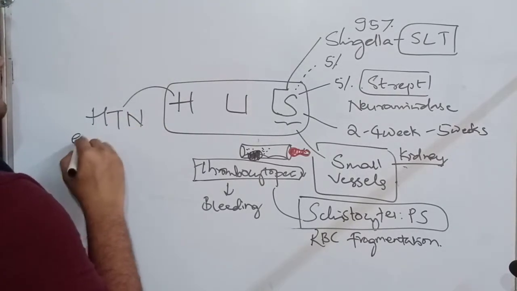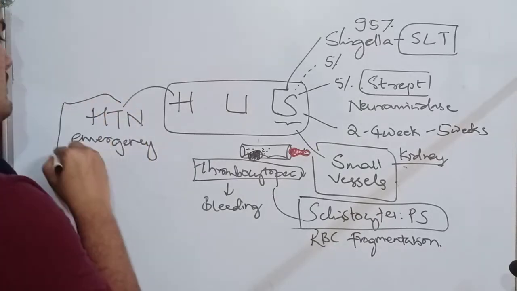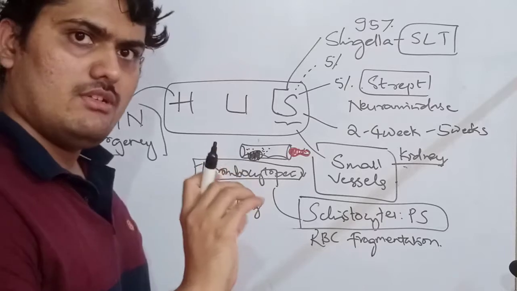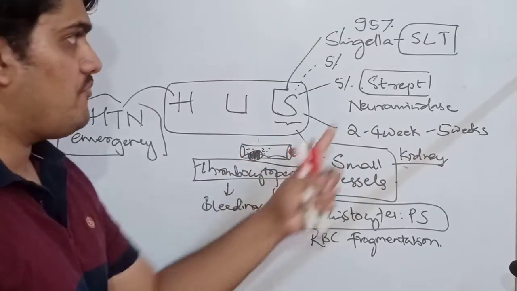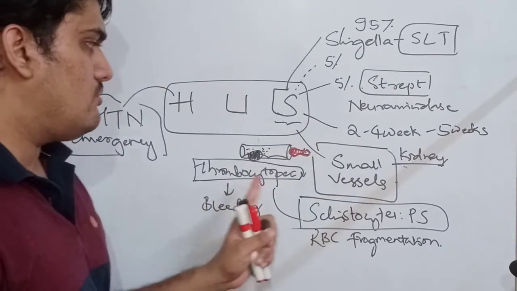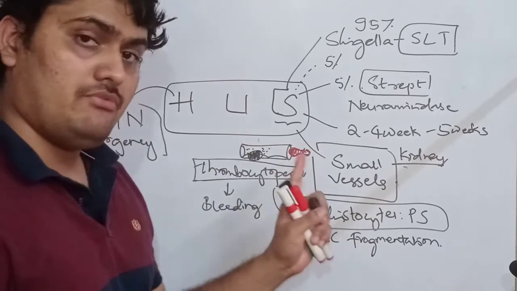Not regular hypertension, it is a hypertensive emergency in the patient. Why hypertension? Because small vessels are occluded. Why are small vessels occluded? Because there is an endothelial injury by Shigella-like toxin, leading to platelet consumption. That leads to thrombocytopenia, and small vessel occlusion again leads to RBC fragmentation.